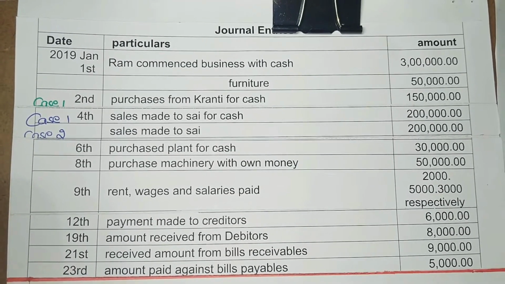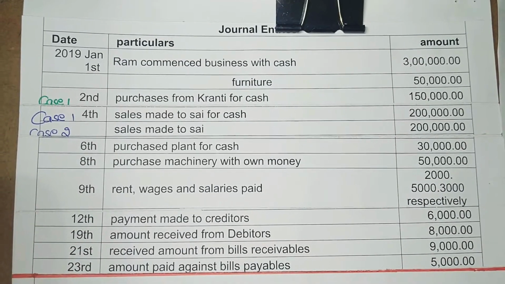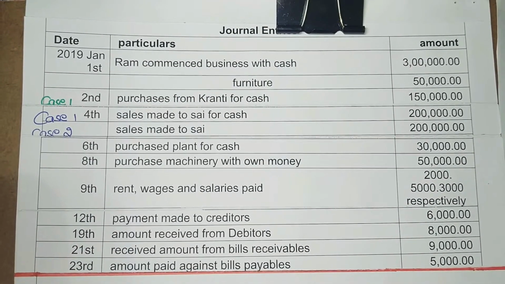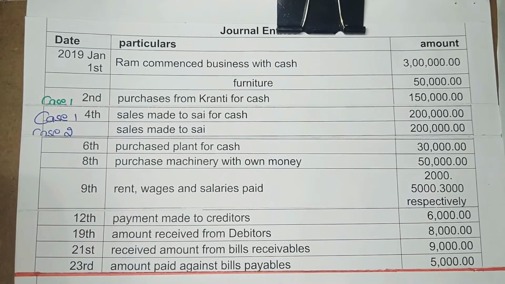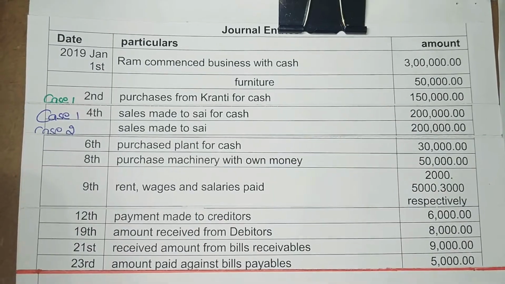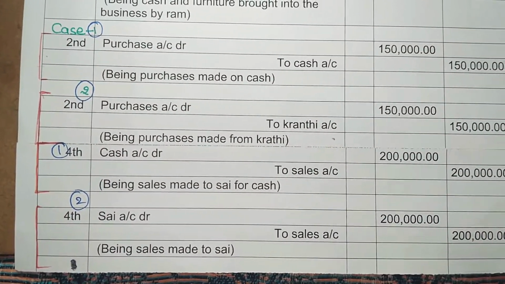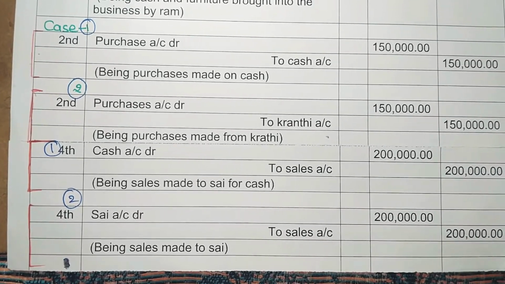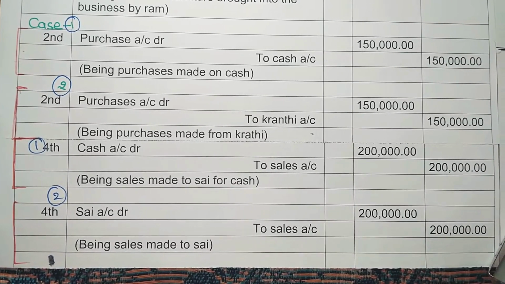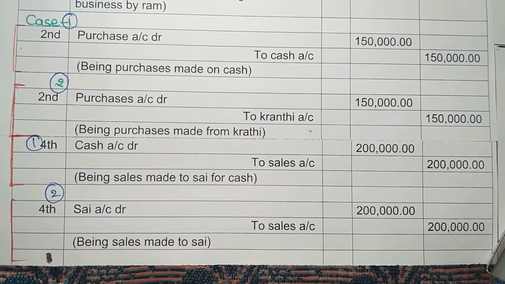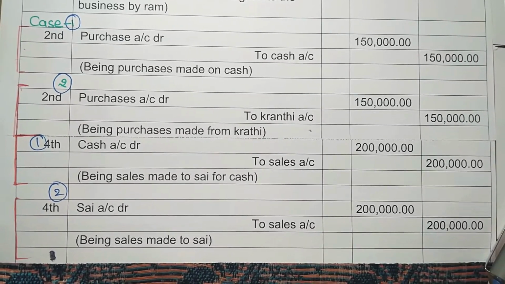Here, as the sales is an income and the cash is coming in through that, the cash account would be debited and the sales account would be credited as shown below. And in the second case, if Sai had not paid the amount and the transaction is made on a credit basis, instead of cash account, Sai account would be debited.